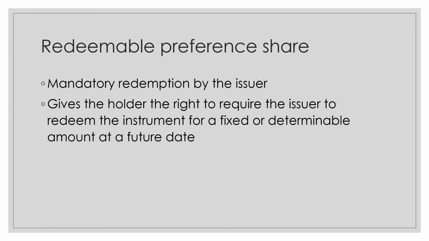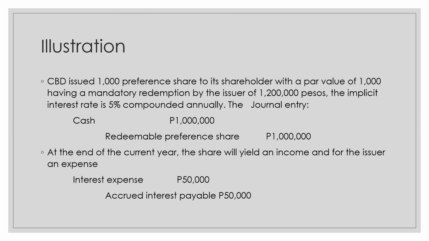Simply said, for one instrument to qualify as equity, there must be no contractual obligation to deliver cash or another asset. In the illustration, the implicit interest rate is applied by multiplying the carrying amount of the preference share by the rate. Any income that the holder of such share may yield is recorded as a loss on the part of the issuer. It is a financial liability, therefore any proceeds or distribution made to such holder is recognized in profit or loss, or the income statement, rather than in retained earnings.